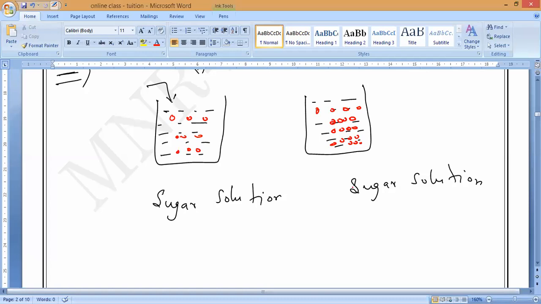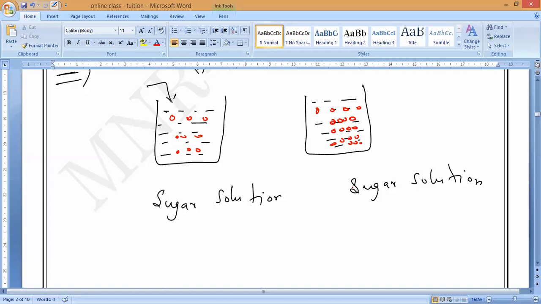Is it yes or no? Do all of them have the same concentration? We don't know. Maybe no, sir. One person will add more sugar, Darun will add less sugar, Pradosh will add a little bit more than Darun, and Monish will add a little bit more than Pradosh. Like that, we don't know how much we are going to add.